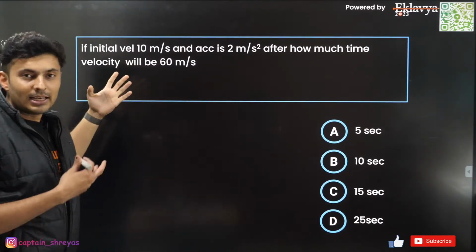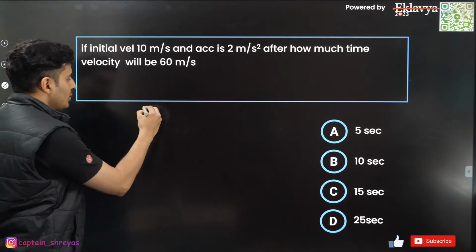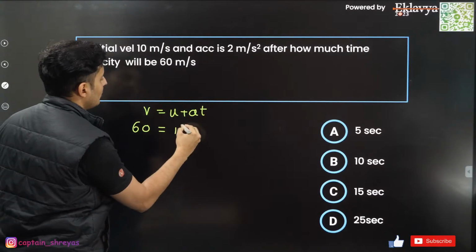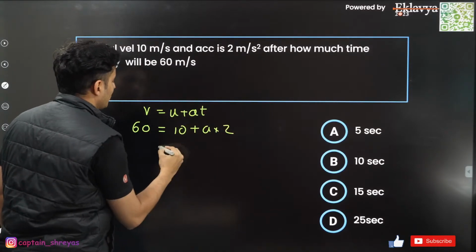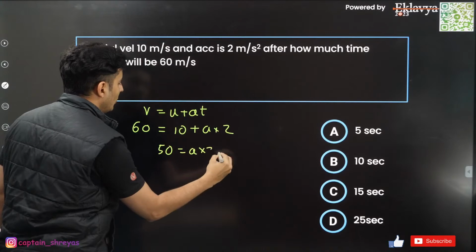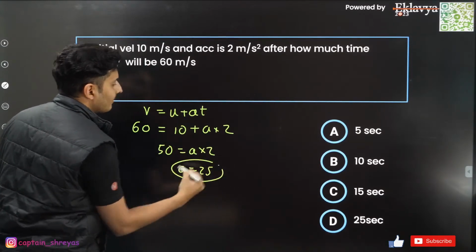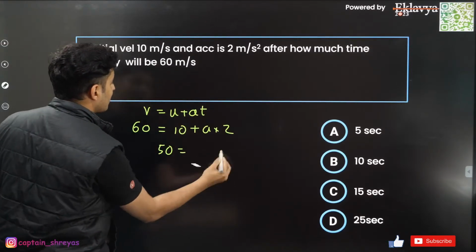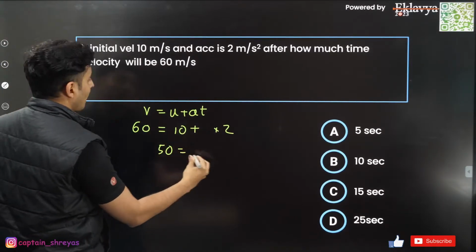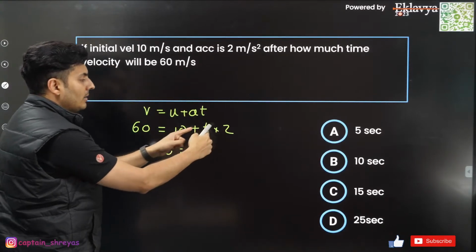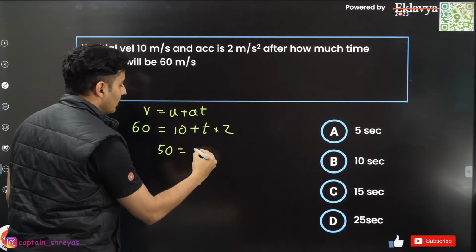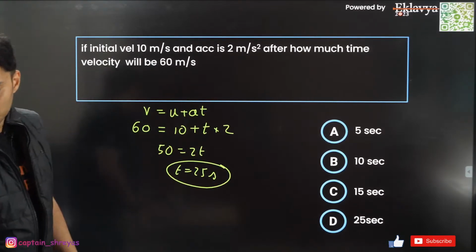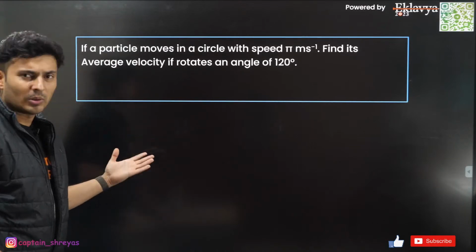I am really surprised this kind of a question came, but still, you just use v is equal to u plus at, nothing else is there. 60 is equal to u plus a into 2, so 50 is equal to a into 2, so acceleration is basically 25. Sorry, my bad, not acceleration. I think acceleration was given to be 2, they had asked the time. So a into t, so that is 2 into t. So 50 is equal to 2t. So t will be basically 25 seconds. That's the answer. Great. Moving on to the next question. I'm not going to waste time on this.